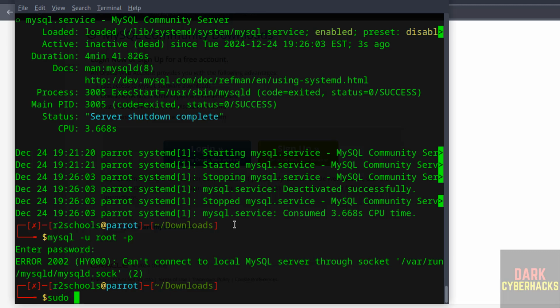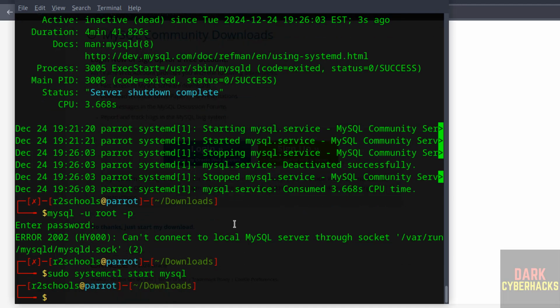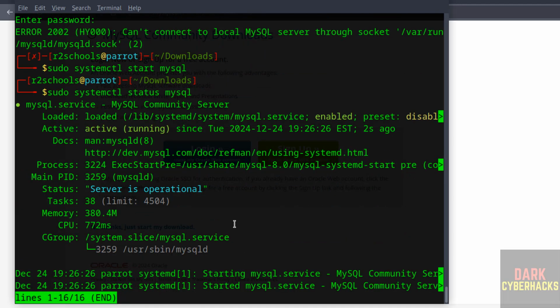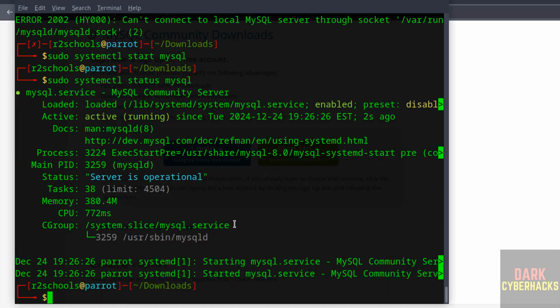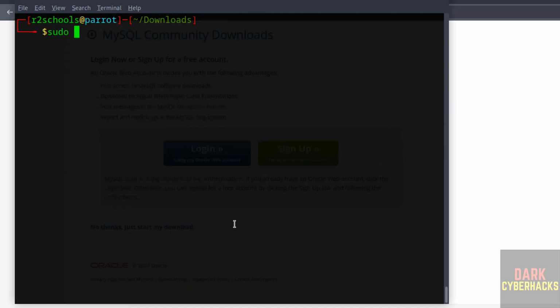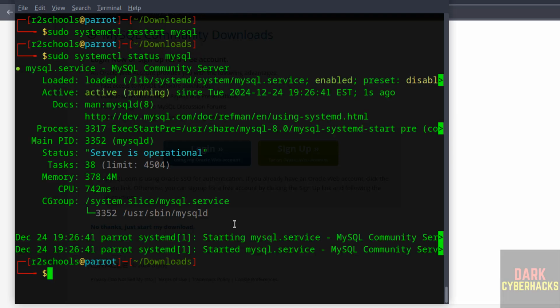So start it again. Sudo systemctl start mysql. Now verify the status again. See, MySQL service is running. Okay. Now restart. Sudo systemctl restart mysql. Hit enter. Verify the status. See, we have restarted 1 second ago.